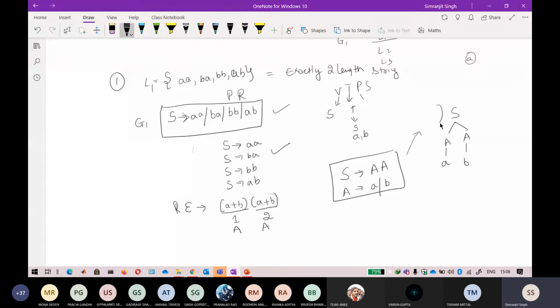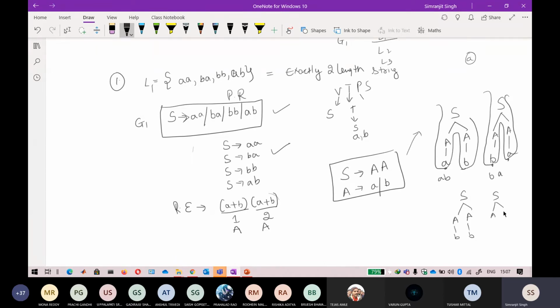Just parse it from top to bottom, left to right, and you get aa and ab. Another parse tree: from this one you get a, from this one you get b. You just go top to bottom, left to right, get a terminal, stop, write it. In the same way, you get bb, and for this one, I think ab.